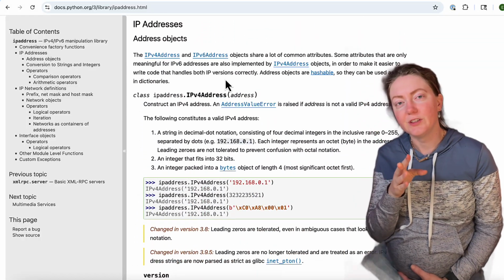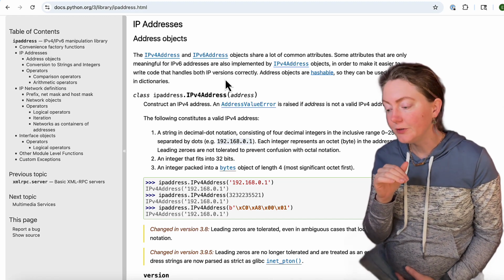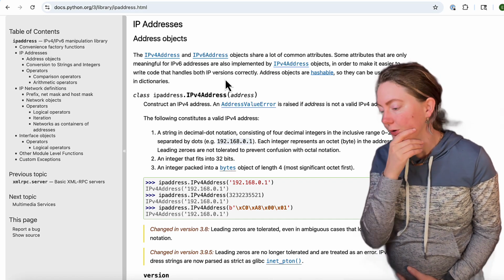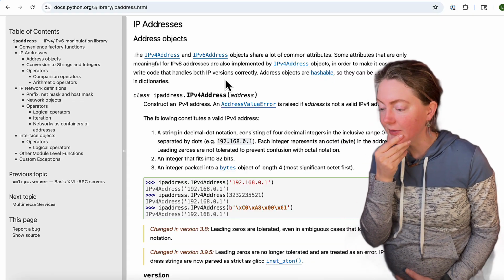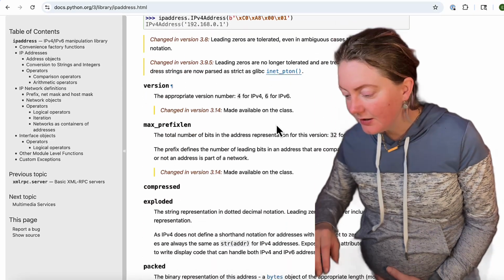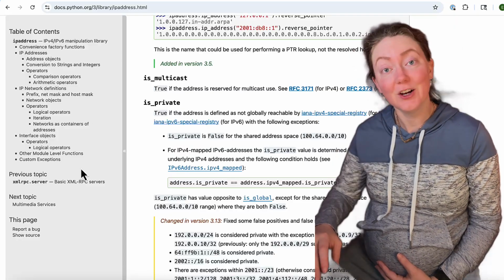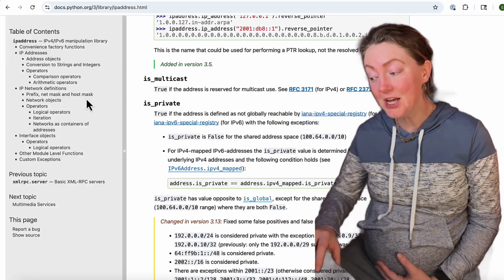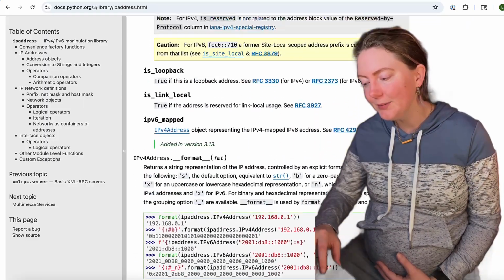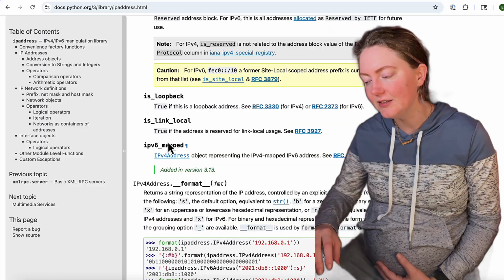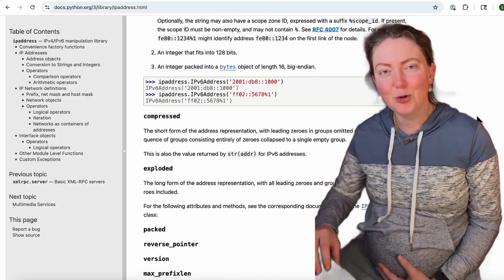Don't get hung up on the word objects yet either. I will create another video just so that you know what it is for this course, but it's getting too much into the theory at this point. So the IPv4 address and IPv6 address objects share a lot of common attributes. I'm going to be honest, I don't feel like reading all this. I'm pregnant, I don't want to read. We can refer back to this documentation if we need to, okay? It's not bad documentation, it's just a lot to read. It gets a little boring, right? But we can read the headings here and get a sense of what logic is enabled if we use this library, but let's just do some hands-on stuff.